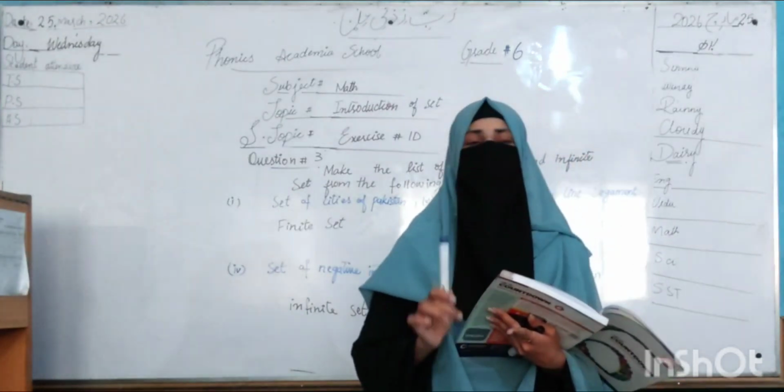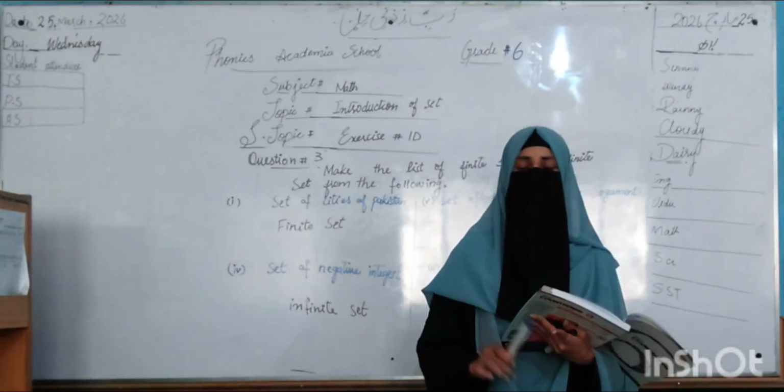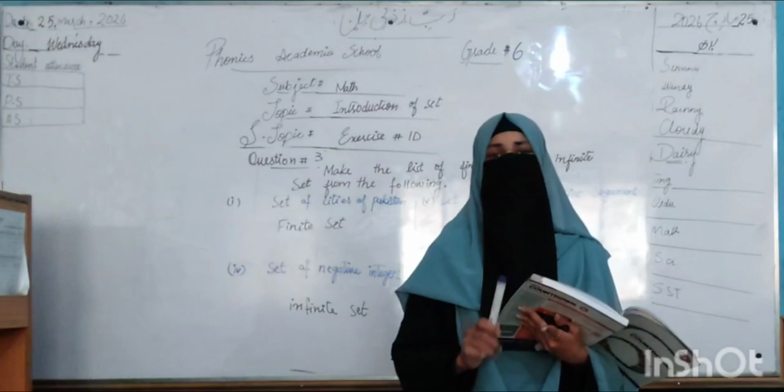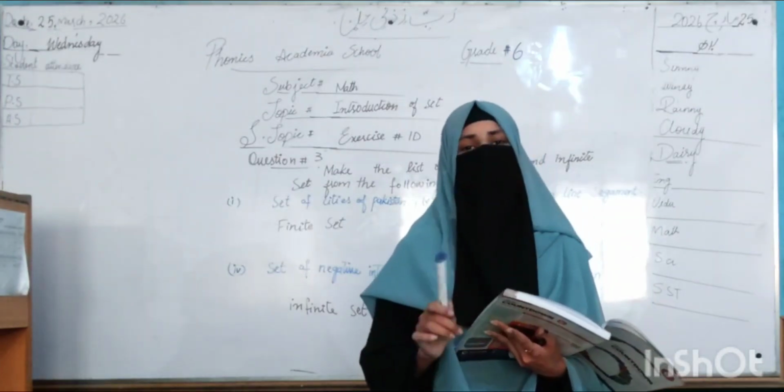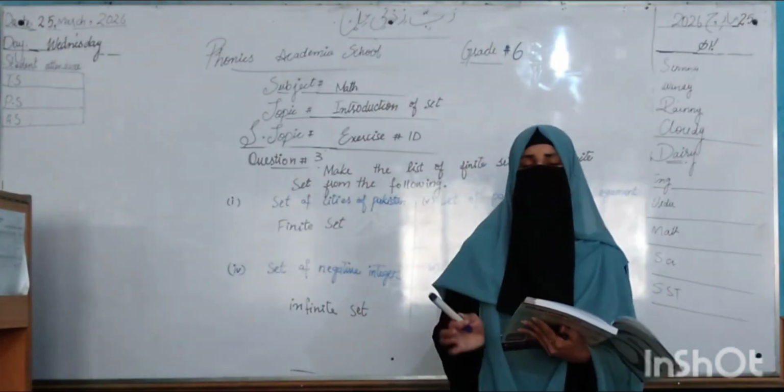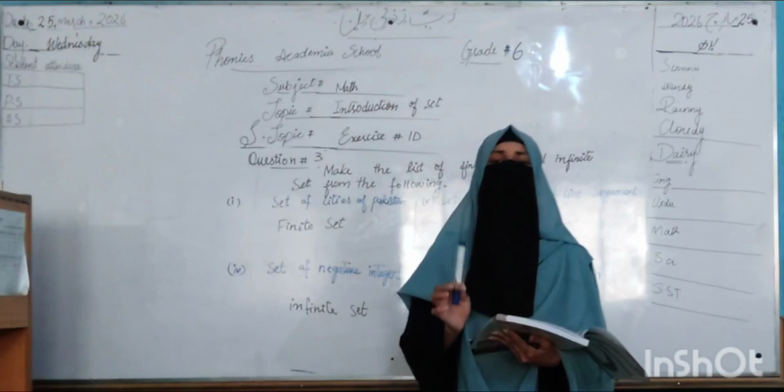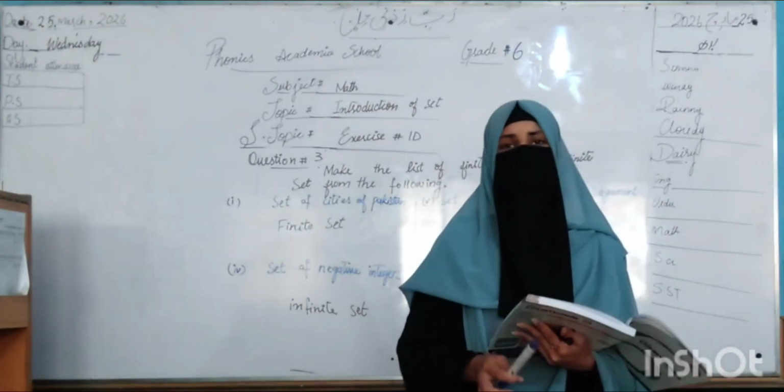Remember that when we discuss finite sets or infinite sets, a finite set is a set in which the limit of the set can be described, and an infinite set is a set in which the limit of the set is not described. So all the students do